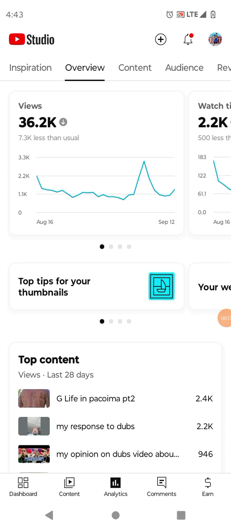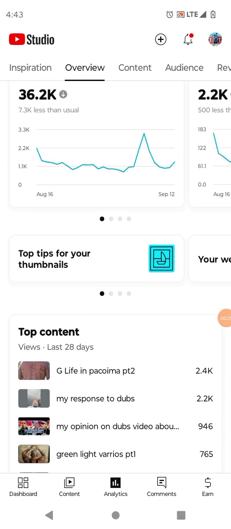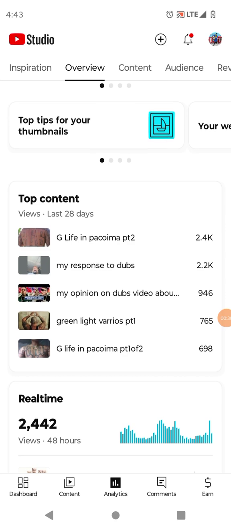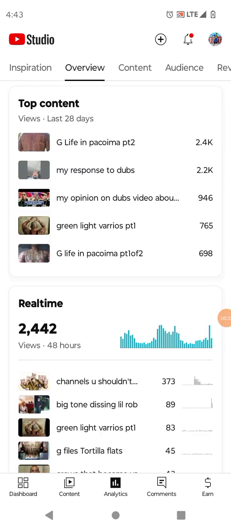Because here is the YouTube Studio app, right? If you're a YouTube content creator, you get this app where it keeps track of everything, all the analytics and all of that. And this is my channel, as you can see up there, and like I said, this is today's date. You can see the day right there. Obviously, you see all my videos right there.